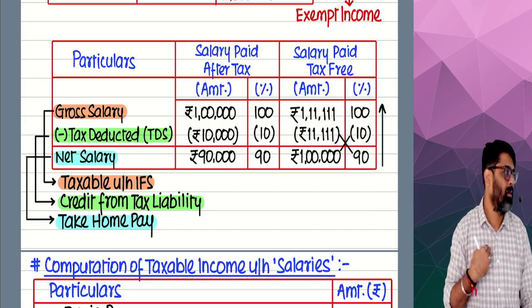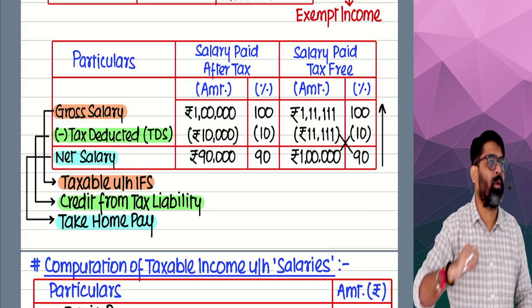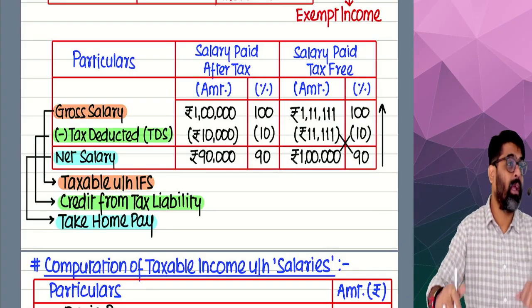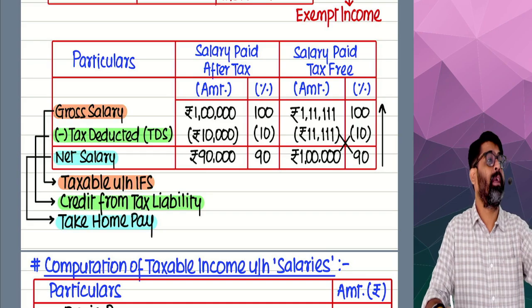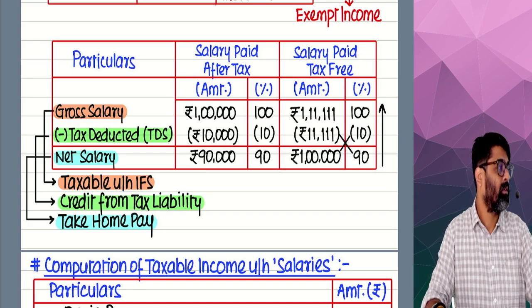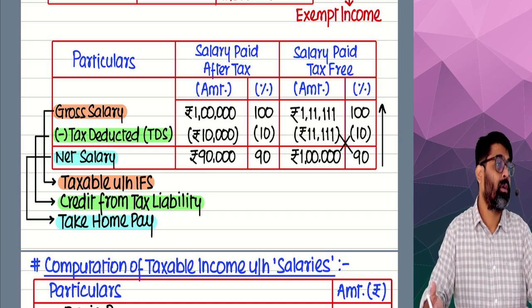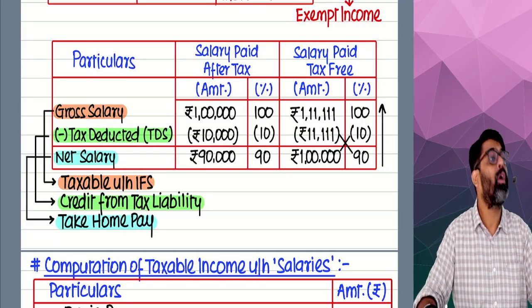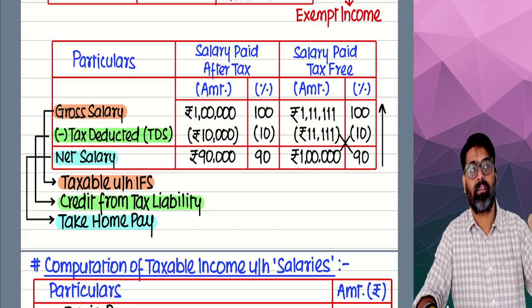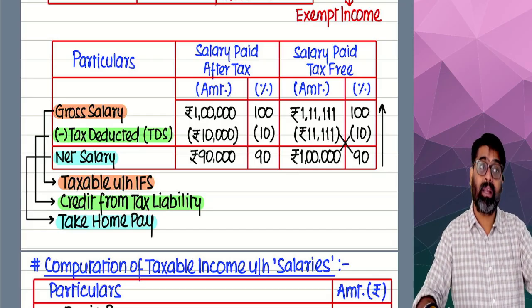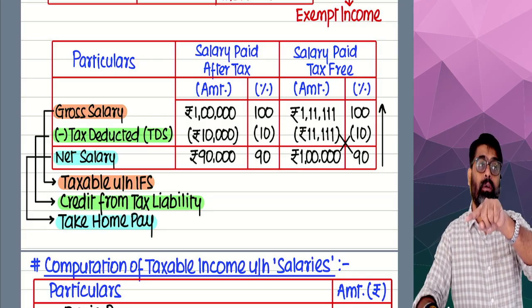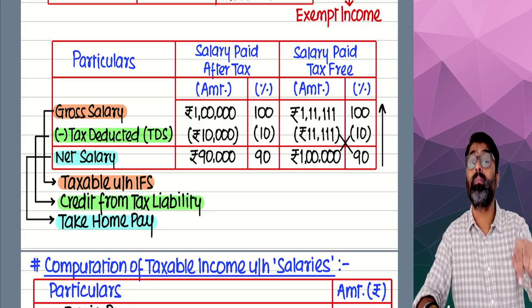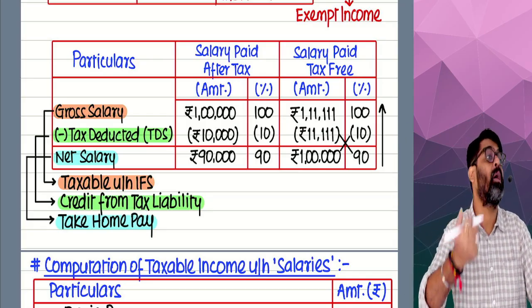Whatever salary the employer gives to the employee will be taxable income for the employee. On that income, the employee is going to pay tax, but we doubt that the employee will come and pay the tax on that salary, because he will spend the entire salary. That is what we doubt.